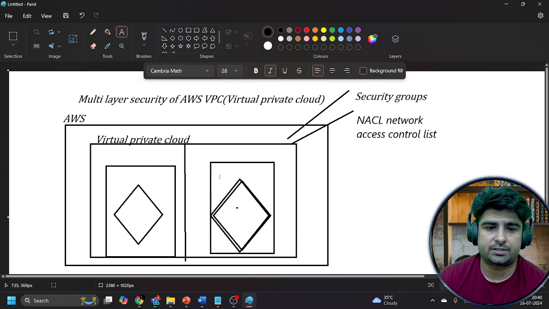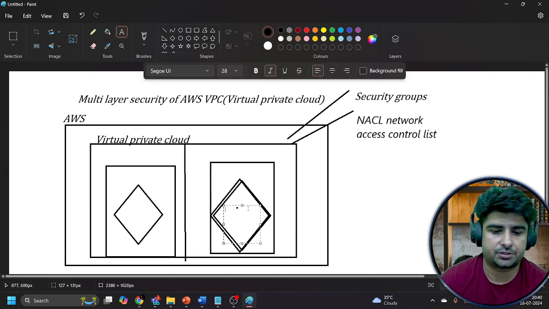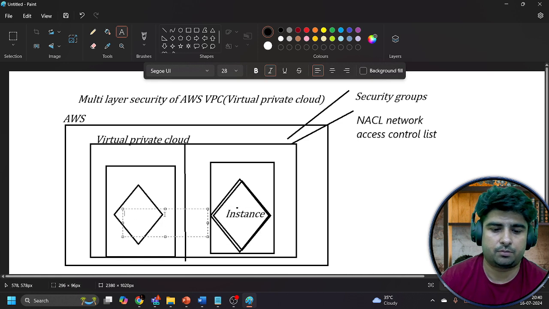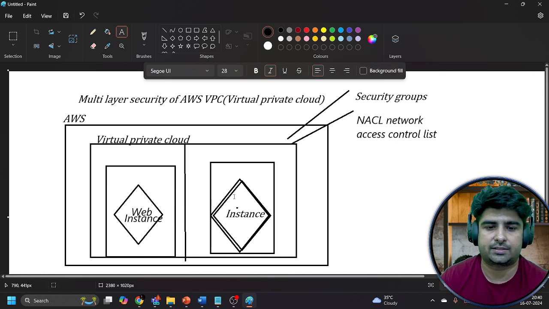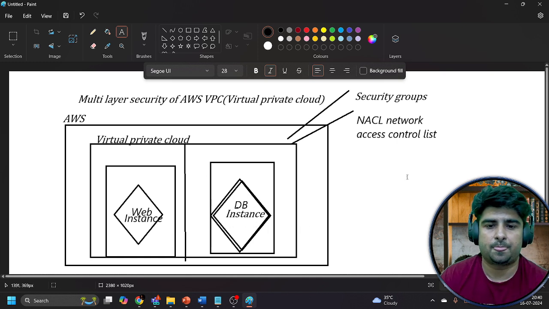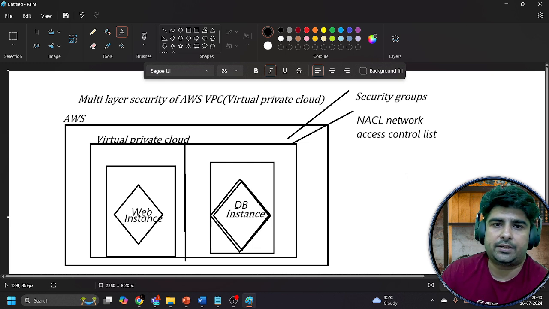Now, this is your private instance, and this is your public instance. Or you can call it, this is your web server, which can be directly accessible from the internet, and this is your database server that is not directly accessible from the internet. Now, a security group acts as a firewall on the level of the servers or the virtual machines or the instances.